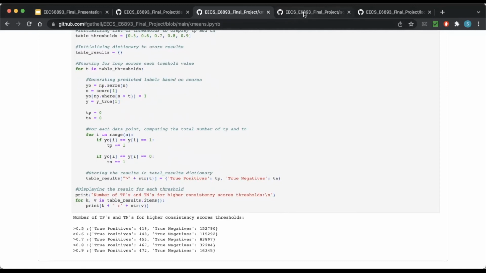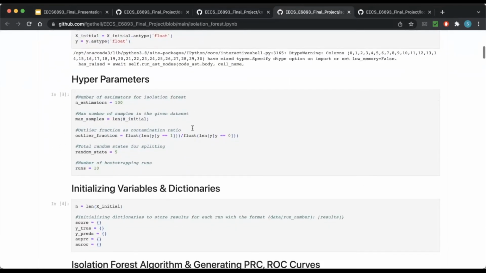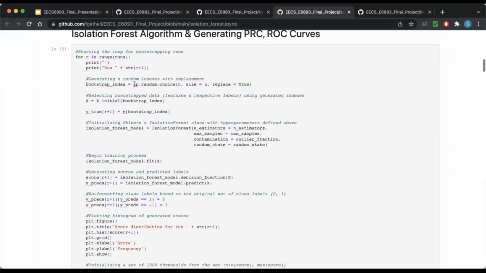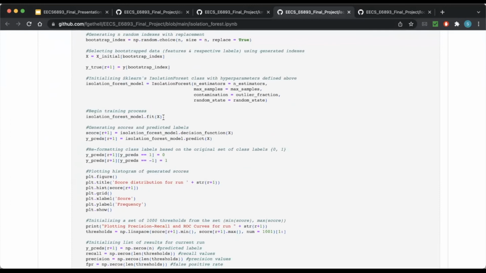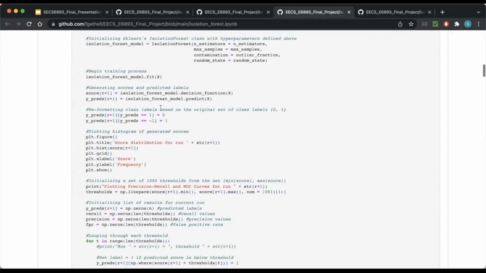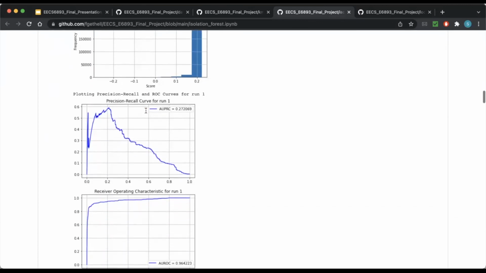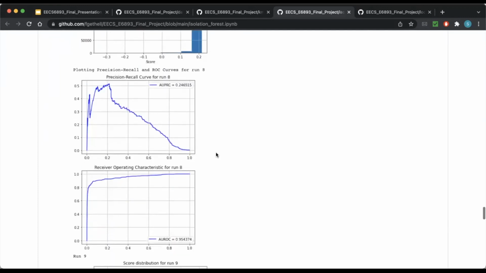The same process is repeated for the isolation forest algorithm. We start with data loading, initializing the hyperparameters, initializing the dictionaries, and performing the isolation forest algorithm using sklearn's IsolationForest function. Then we fit the function to our given data and generate a list of scores and predictions. And based on that, we plot ROC curves, histograms, and precision recall curves. So as you can see, these are the generated plots, and this process is repeated for 10 runs.